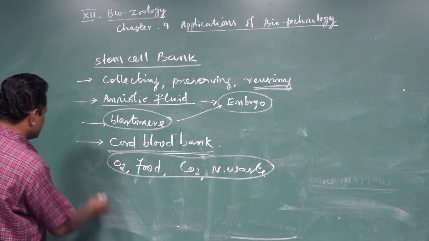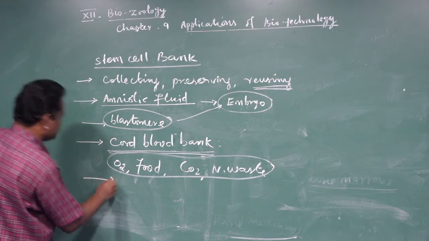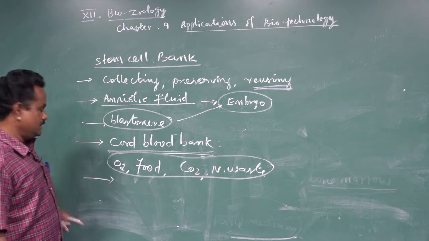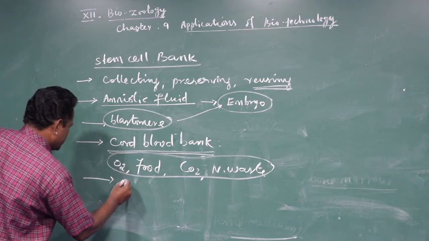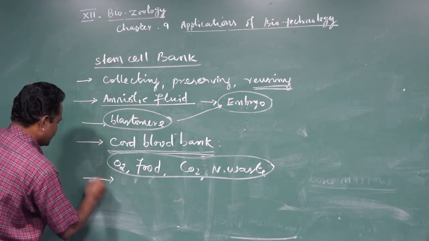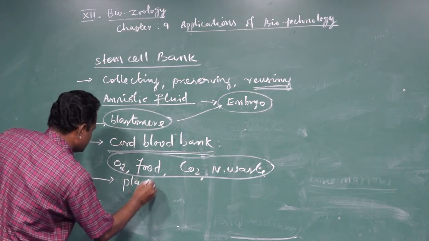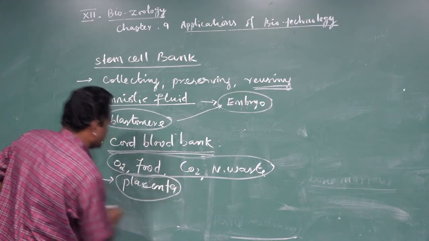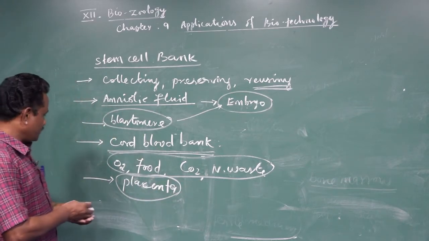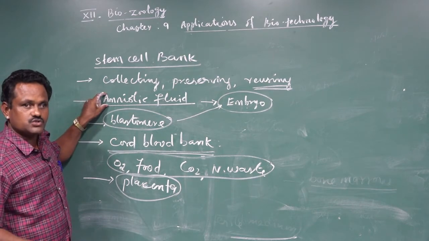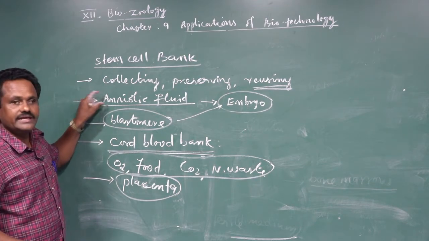So the stem cells are collected from amniotic fluid, umbilical cord, the amniotic layer, which is called the amnion, and in addition to that, the placenta. Placental tissue is also encircling and protecting an embryo. So these are the major sources of the stem cells.